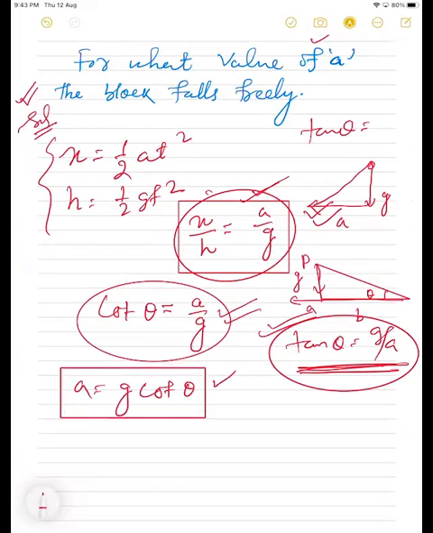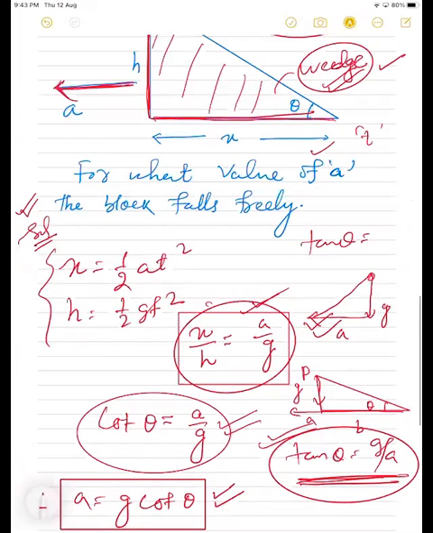This is a previous year question. Understood, students, this concept?